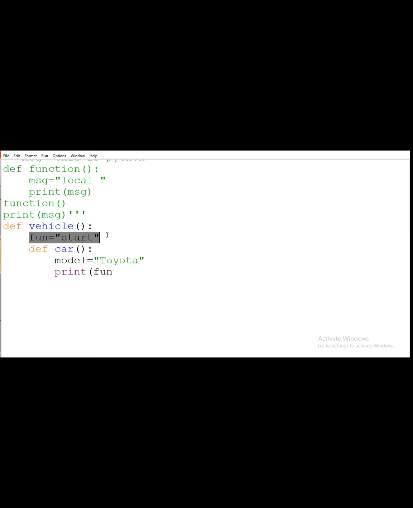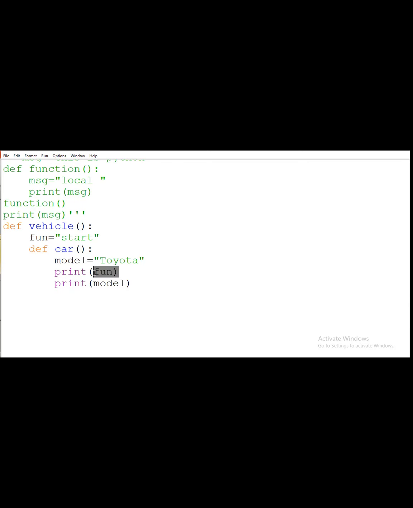This line we consider as the global scope of declaration. After that I will print the model, which is the calling of the local scope.